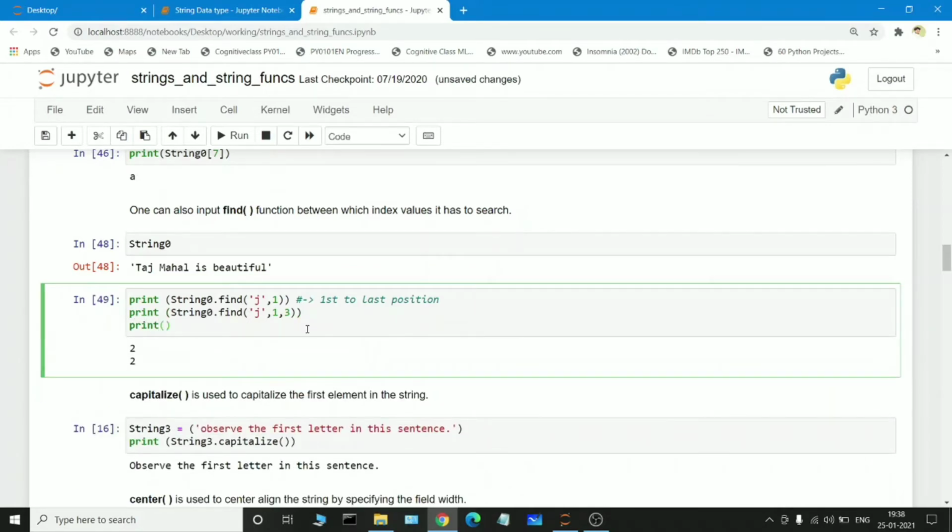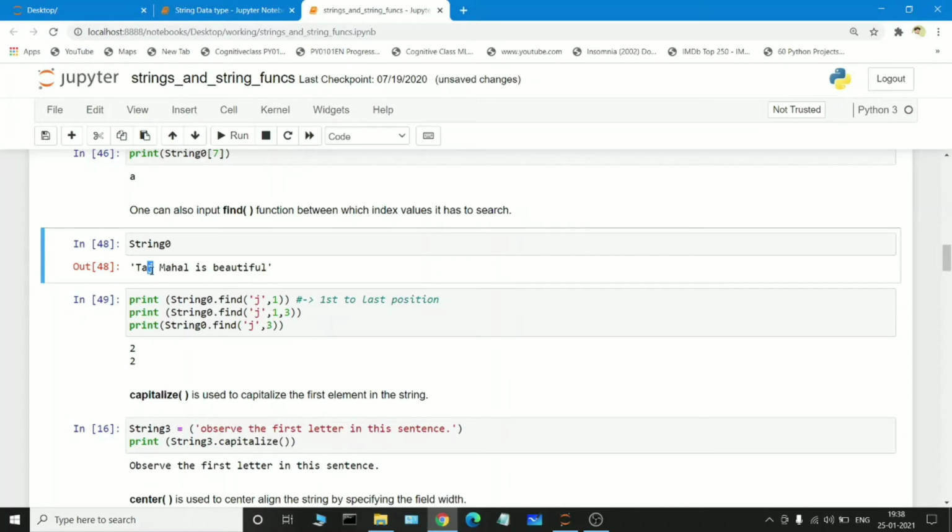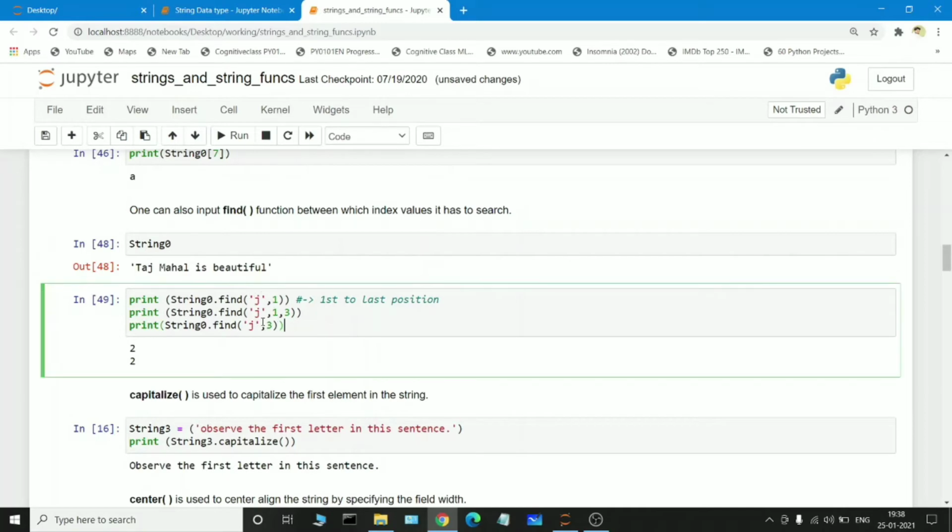So I am passing another condition, string 0 dot find of J. From which position am I giving? I am giving it from the third position, but J lies in the second position. The index value of J is second, but I am giving the condition to find the J keyword from the third position. I am telling the string to find it from the empty position to the end. Automatically, I think there will be an error.